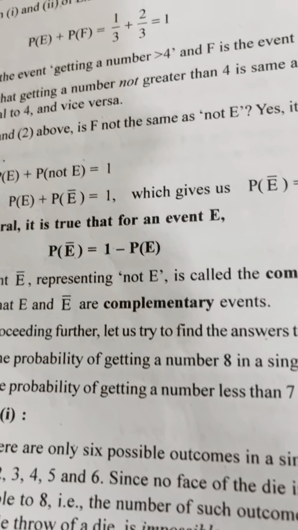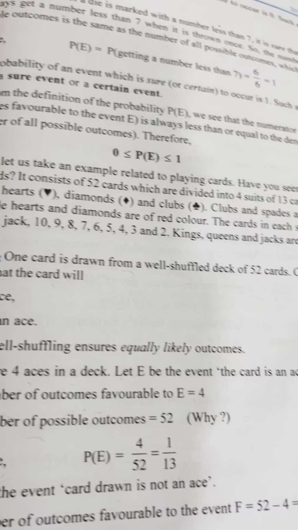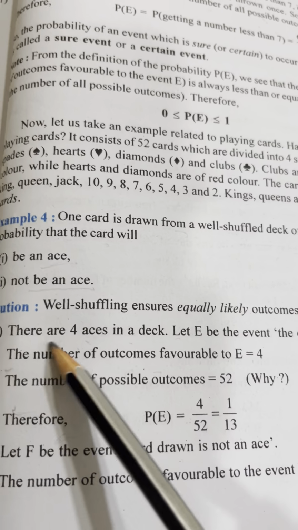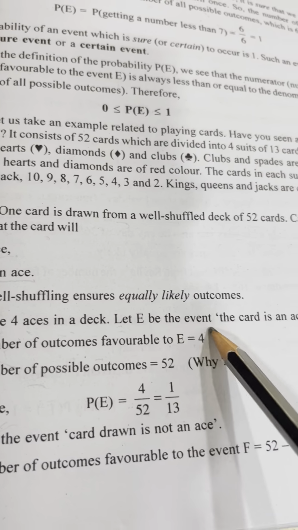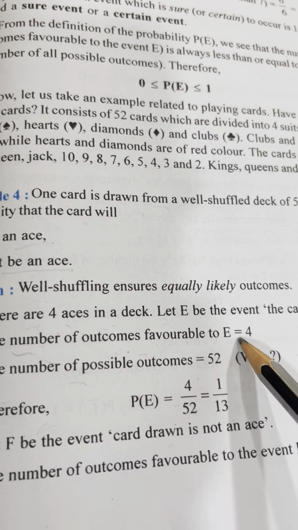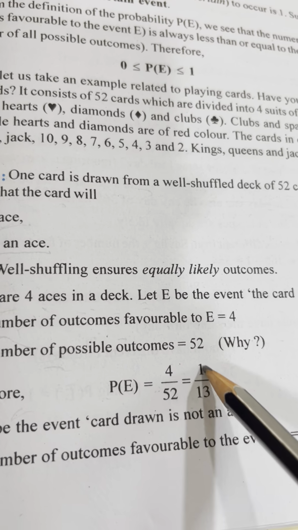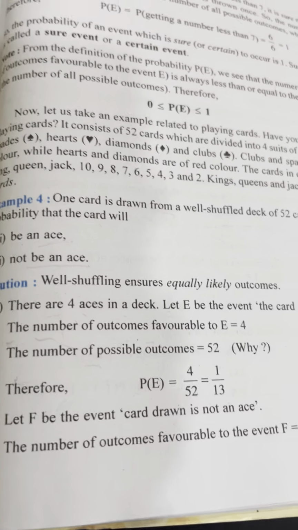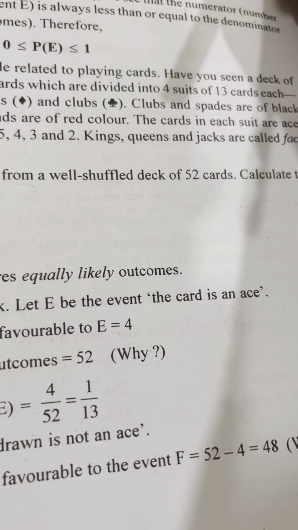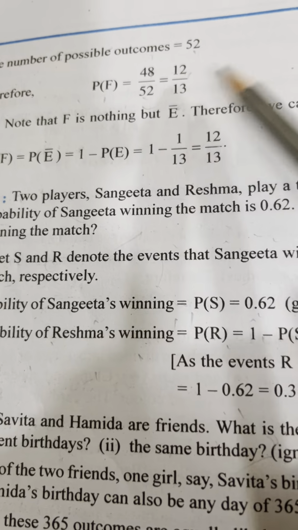Now we go to the next example. Cards. Total how many? 52. Aces, not bananas. Okay. There are 4 aces in a deck. Let E be the event the card is an ace. Favorable outcome 4. Total outcome 52. Probability 4 upon 52, 1 upon 13. Okay. Let F be the event the card drawn is not an ace. So 52 minus 4 will give you 48. So we get 48 upon 52 and you get the answer.